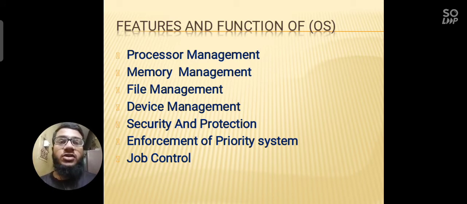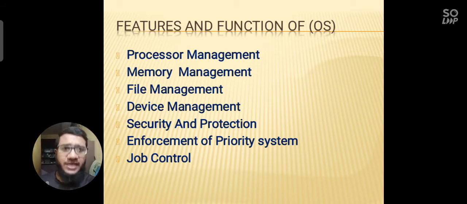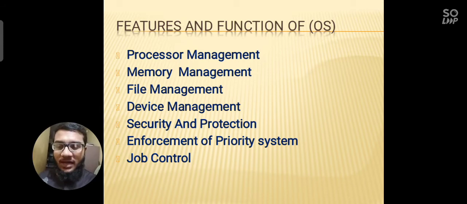So the main work of the OS is to manage the system. Then it does the memory management. It's just the processor management: which process will be first, which process will be last, what to open, what not to open. File management: where the file will be kept, where the file will not be kept. Device management: what are the devices? For example, you are typing the letter D from the keyboard and you are getting the result D on the screen. So these are done through device management.